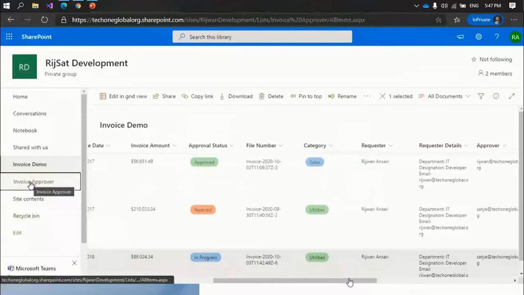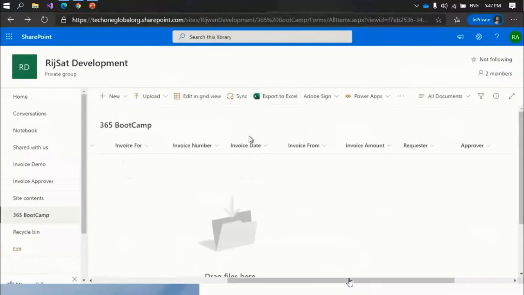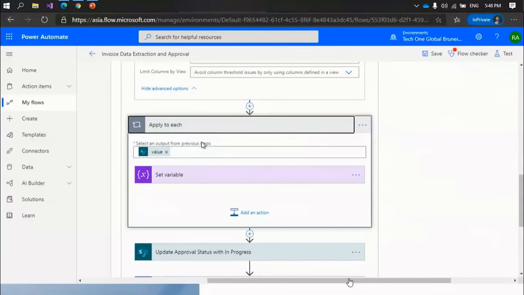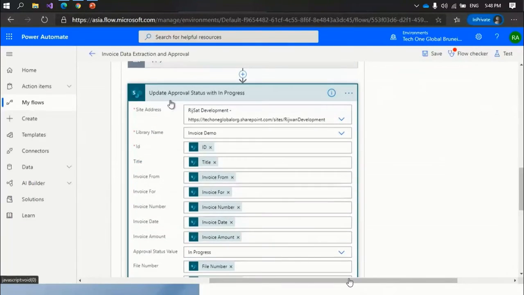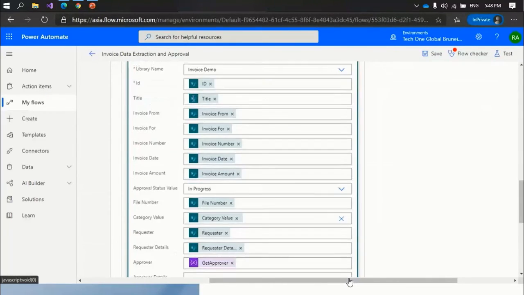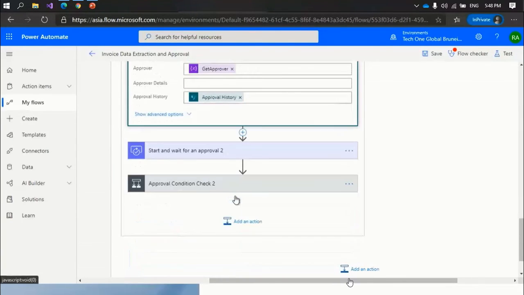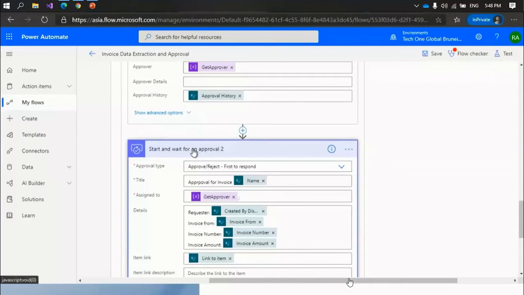So based on utility, it will select Satya Kaki. And then for each of these, I'm setting that approver into one variable, the variable I defined earlier. Then I'm changing the status, like previously it was submitted. Once the request gets approvers, then I'm changing the status into in progress. I'm updating the approver name, and then I'm starting the start and wait for approval process. In that case, my request has been sent